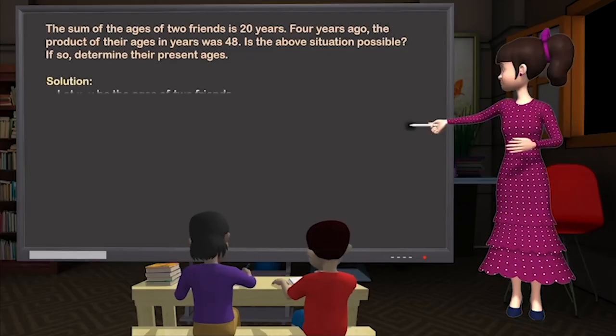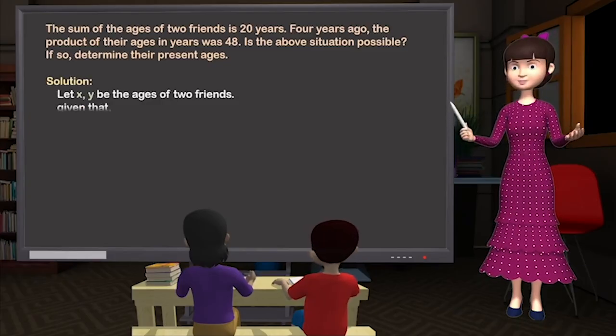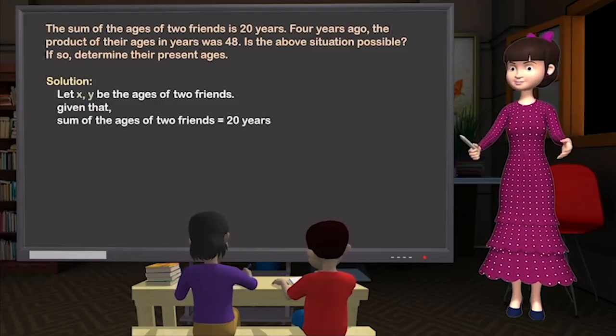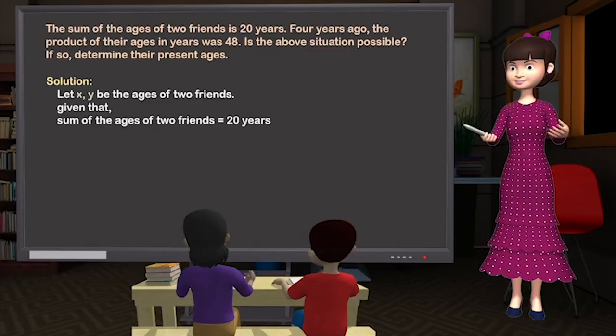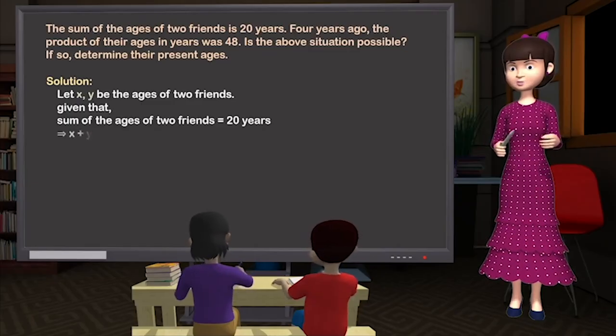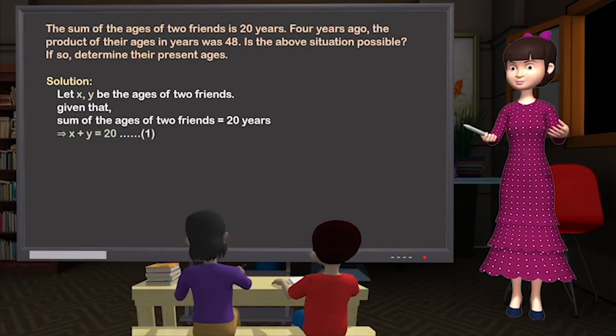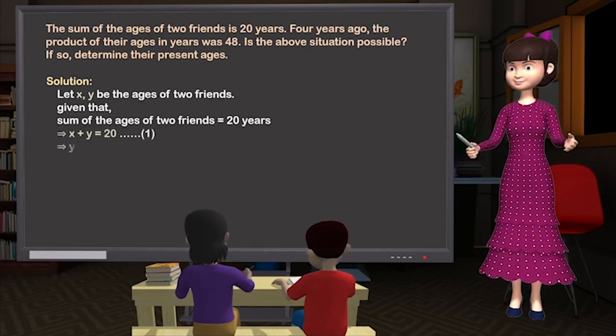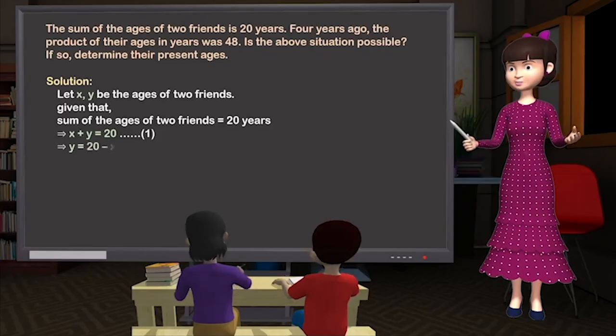Solution. Let x, y be the ages of two friends. Given that the sum of the ages of two friends is equal to 20 years, which implies x plus y is equal to 20, considering this as equation 1, which implies y is equal to 20 minus x.